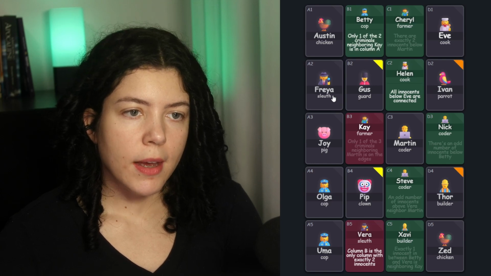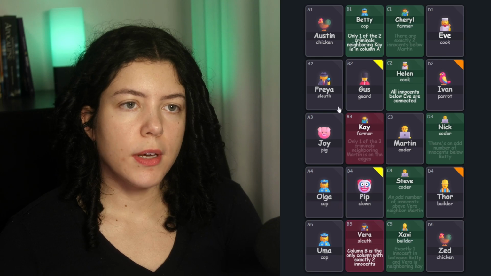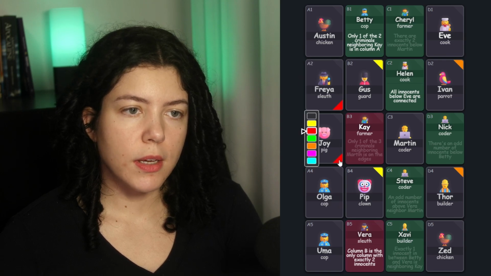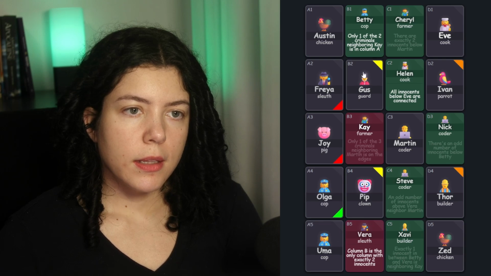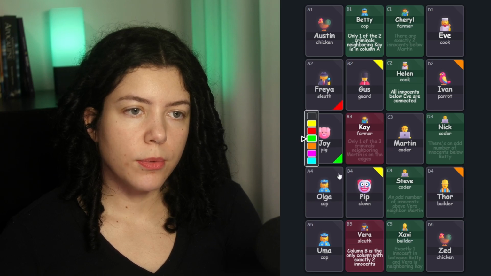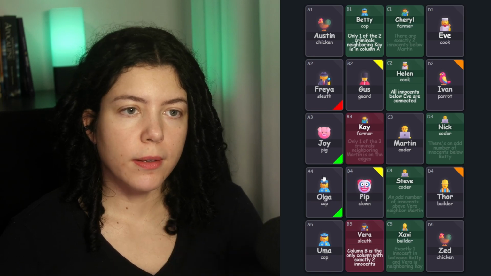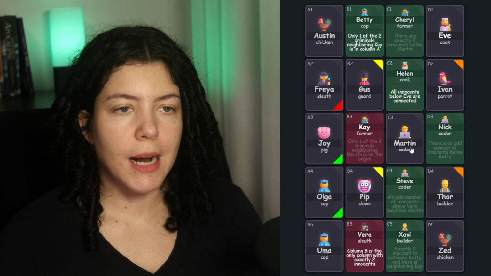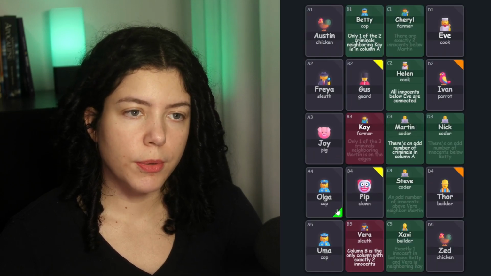Betty now says that only one of the 2 criminals neighboring K is in column A. So K has 3 people in column A neighboring them, and 2 of them are gonna be criminals. So let's say those are Freya and Joy, the pig. Then she has 1 criminal neighboring her in column A, so it could be Freya, then Joy and Olga would be, but there's 2 criminals total neighboring her. So the second one is either Gus or Pip, which makes Martin an innocent. Sorry about that. We still don't know who the criminal is here, though.